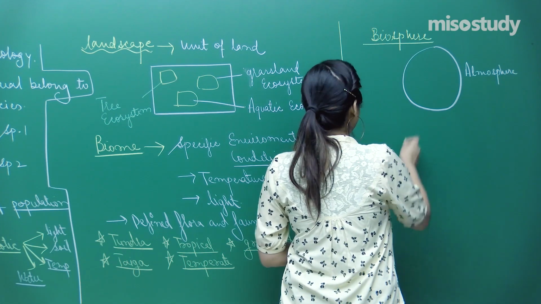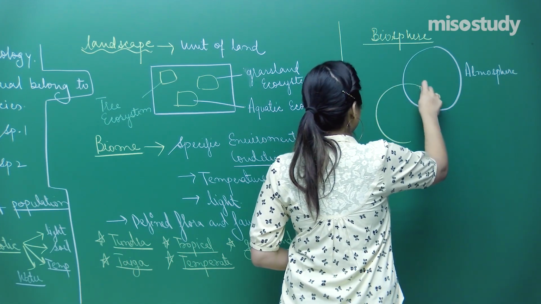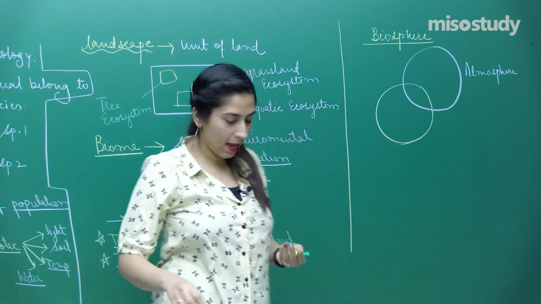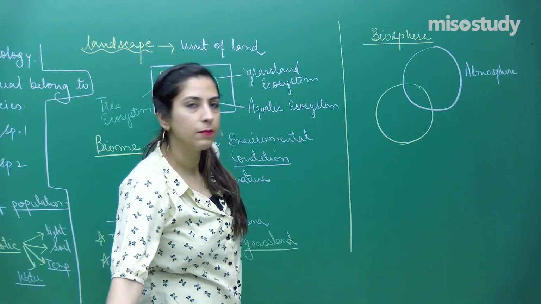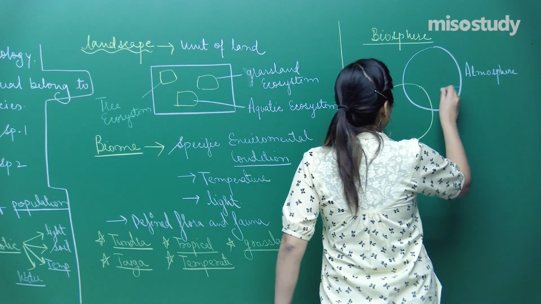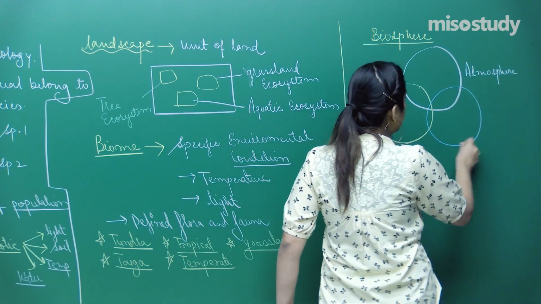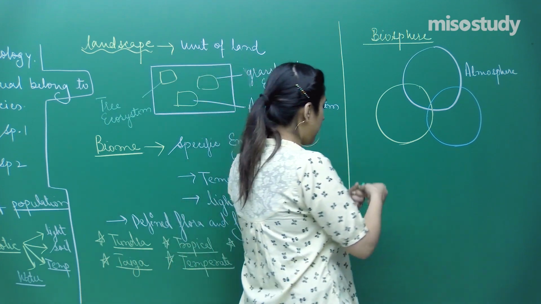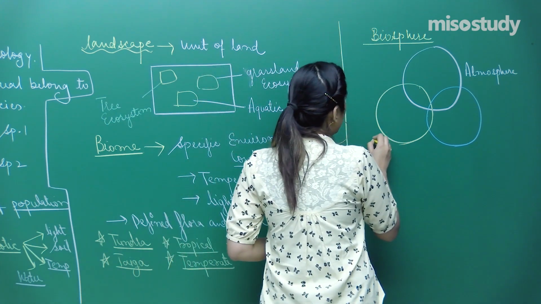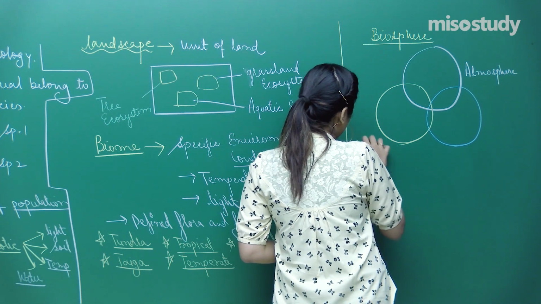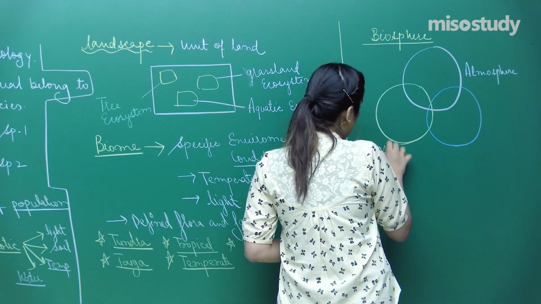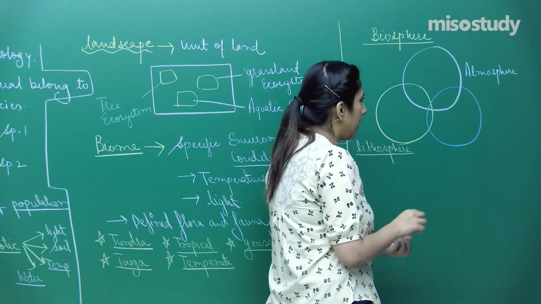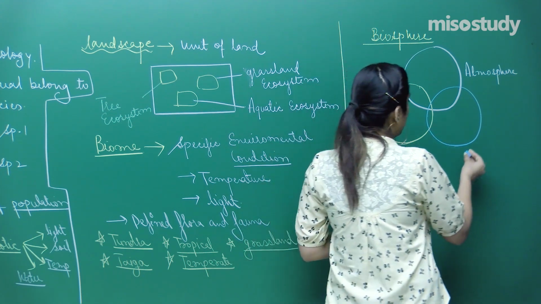Similarly, we have a well-defined lithosphere. Likewise, we have a well-defined hydrosphere, and all of these are overlapping with one another. So one is atmosphere, another is lithosphere, and the third one here is called the hydrosphere.